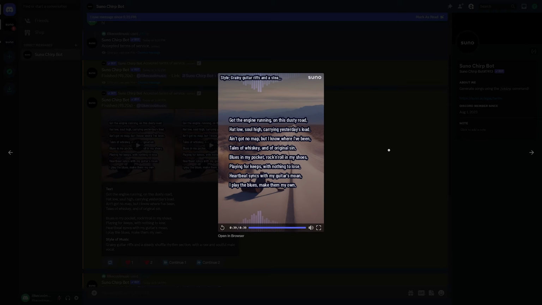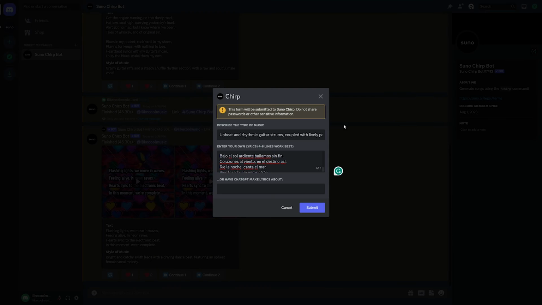That one definitely was not as good, but it is a different kind of vibe. Now next, I'm going to try generating one in Spanish. I don't know what this means. I had ChatGPT generate it. I think this is heart. So yeah, we're going to do this, and then let's review the one we generated a second ago.